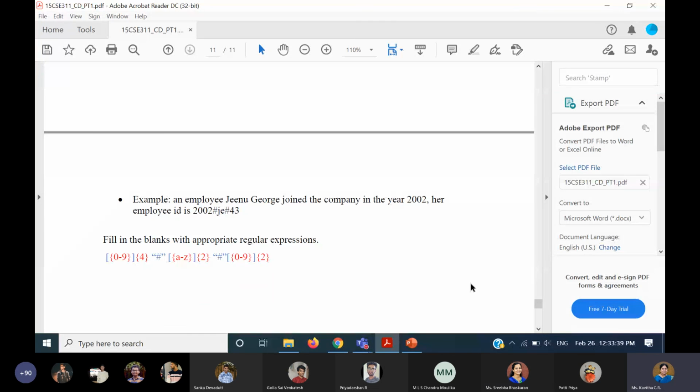Yeah, the last one is also similar. Only the pattern is changed. So first the year comes into picture, and then hash, and then the character of the name, and then a 2-digit serial number. So here also the situation remains the same. Some of them have written 4 times if it is the year. First character would be 1 to 9. After that 0 to 9, 0 to 9, 0 to 9. For those cases we have considered.